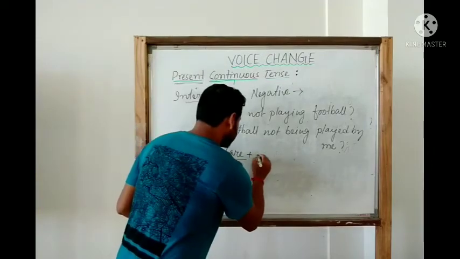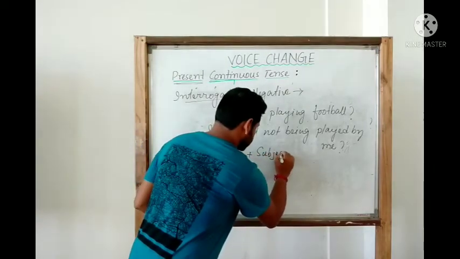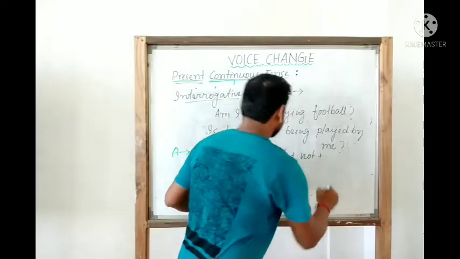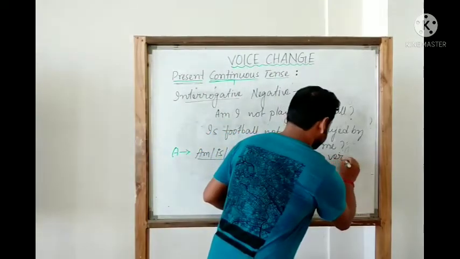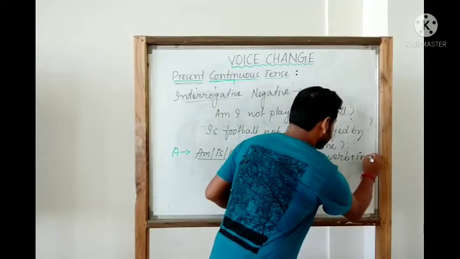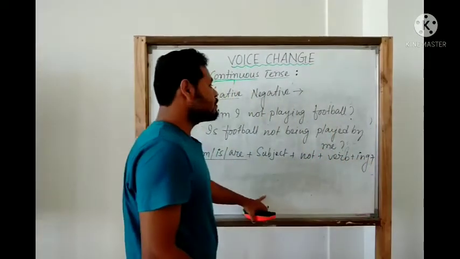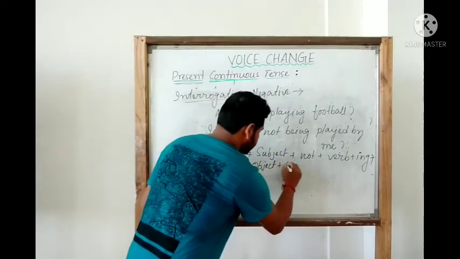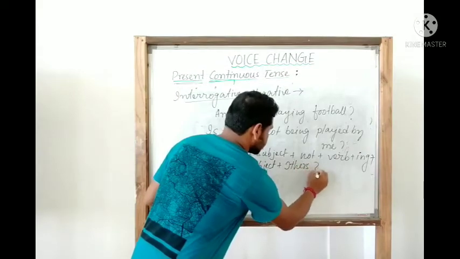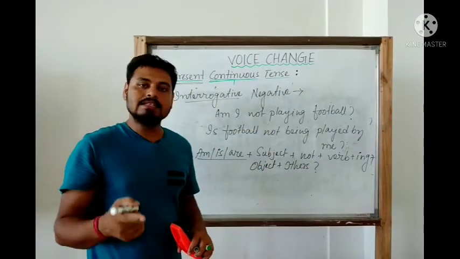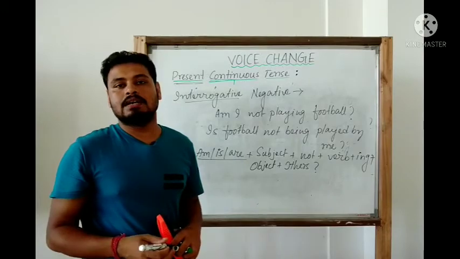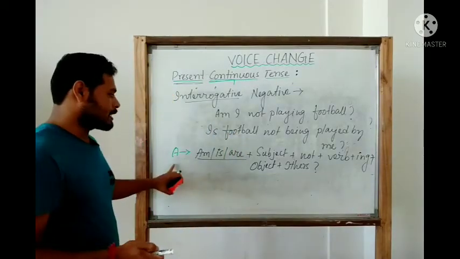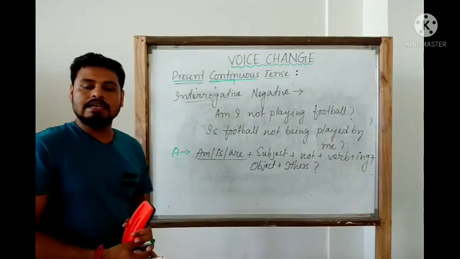Then we have the subject, then we have not, then verb with ing, plus the object. Then if we have any others, we can definitely use them. And at the end, once again remember, we have to use the note of interrogation. So this is the active structure of an interrogative negative sentence.